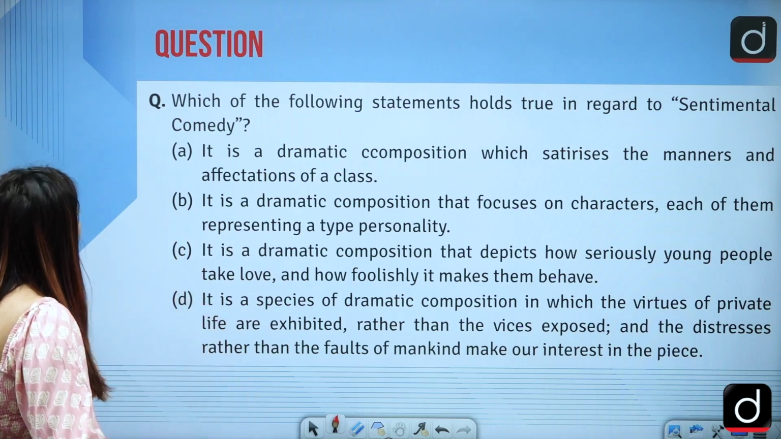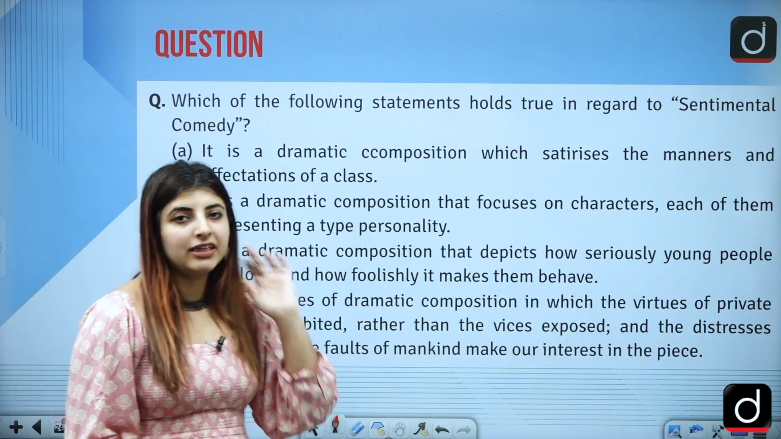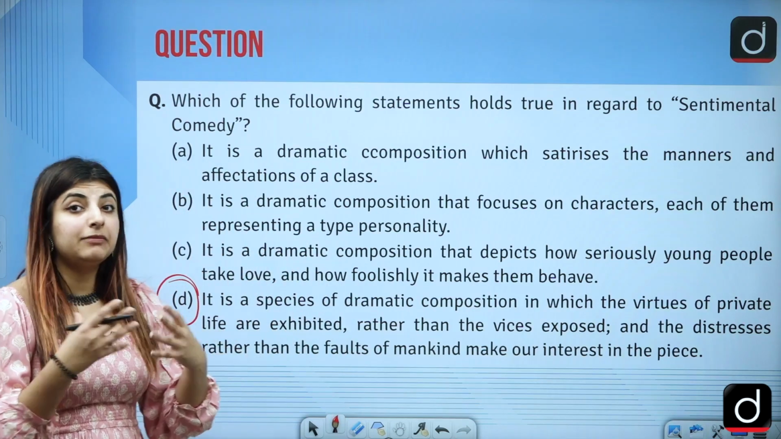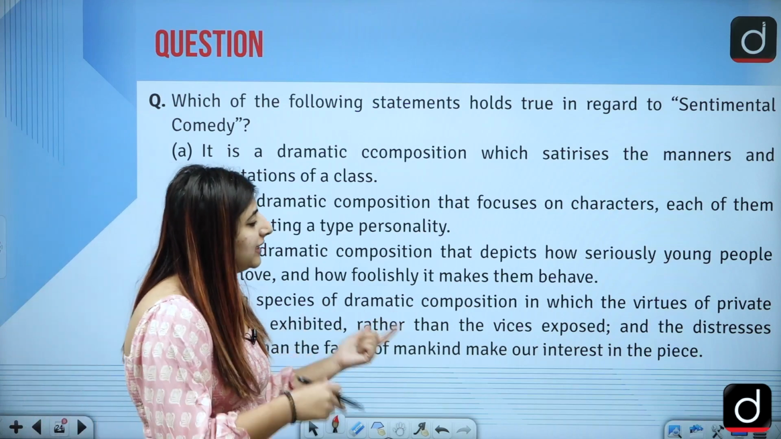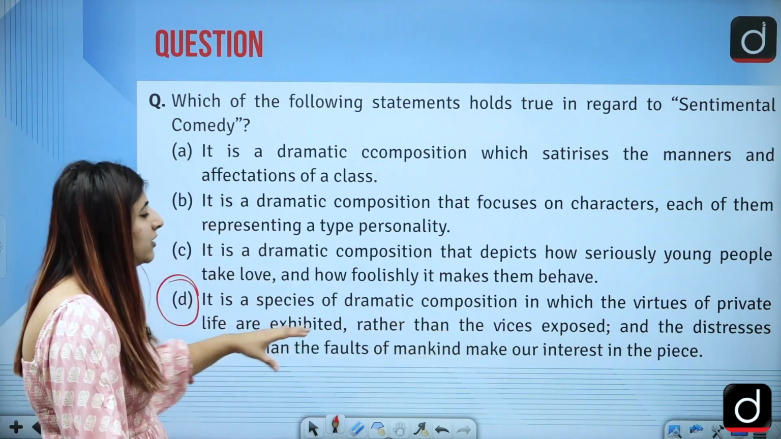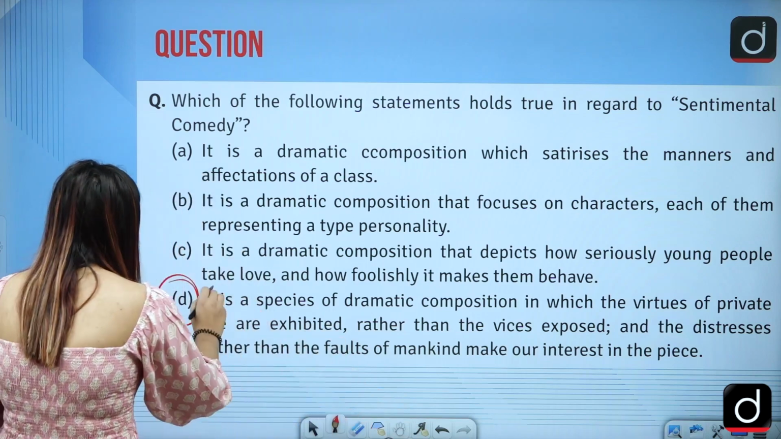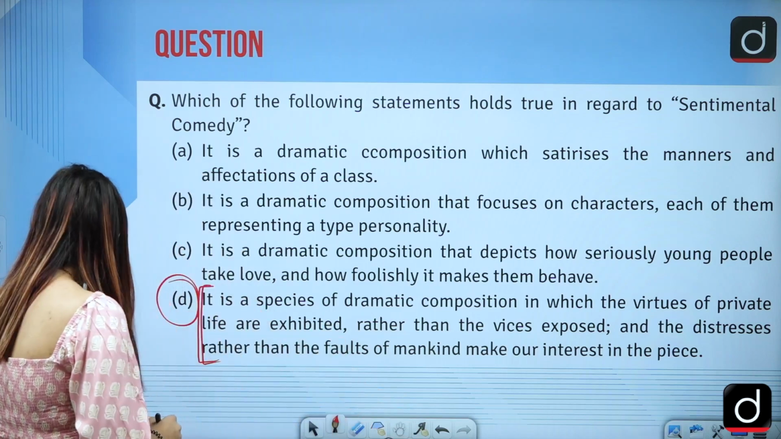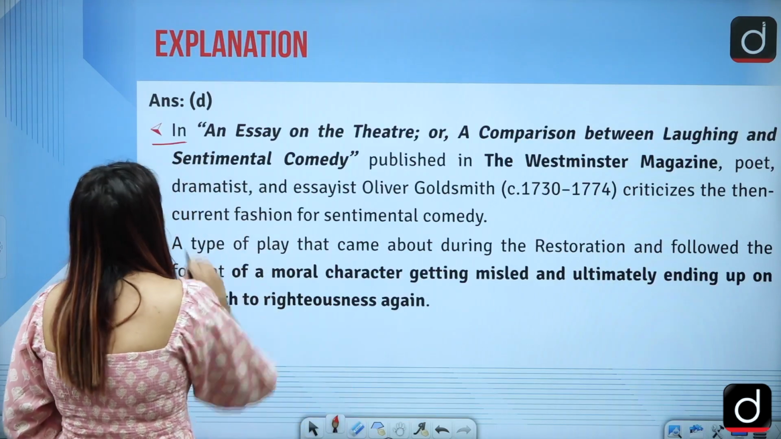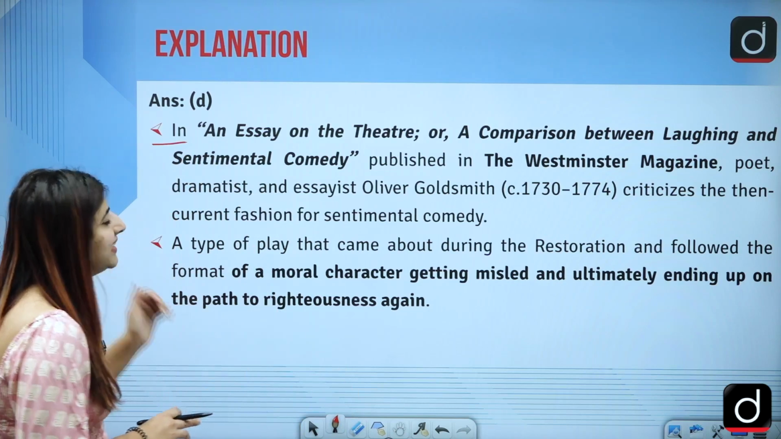The answer to this question is option D, that it is a species of dramatic composition, because it is written in the form of a drama, in the form of a play, in which the virtues of private life are exhibited rather than the vices exposed, and the distresses rather than the faults of mankind make our interest in the piece. First of all, this chunk has been taken from Oliver Goldsmith's essay, known as An Essay on the Theatre, or a Comparison between Laughing and Sentimental Comedy.